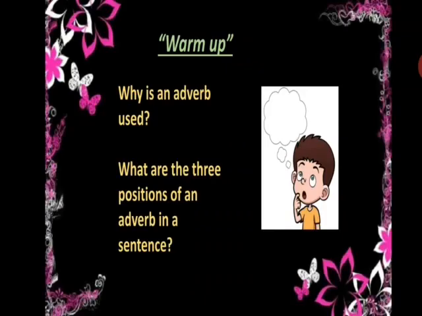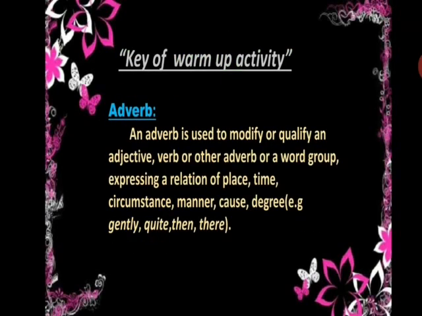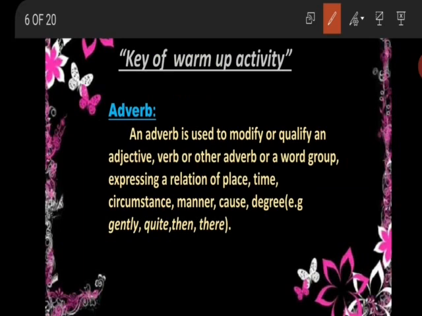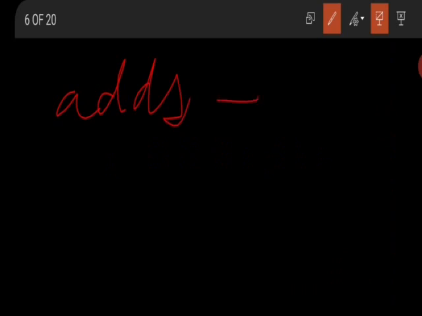Yes, so students, why is an adverb used? And what are the 3 positions of an adverb in a sentence? Now, let's answer these warm-up activity questions. What is an adverb, or why is an adverb used? An adverb is used to modify or qualify an adjective, verb or another adverb or a word group expressing a relation of time, place, circumstance, manner, cause, degree. Basically, an adverb is a word that adds something to a verb. That is why it is called adverb.